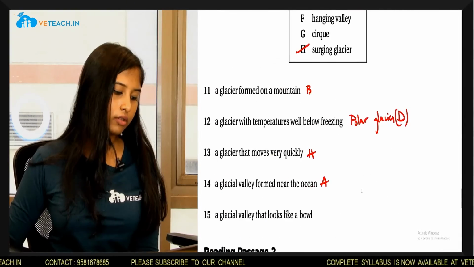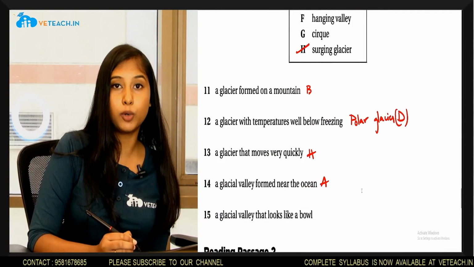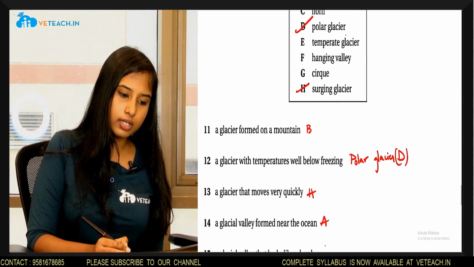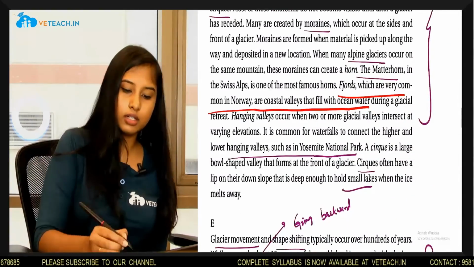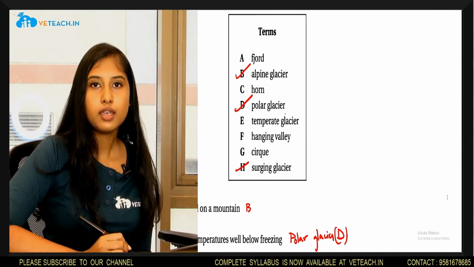The last question, 15, a glacial valley that looks like a bowl. And the answer to this question is G, cirque, where they've mentioned in section D, a cirque is a large bowl-shaped valley.